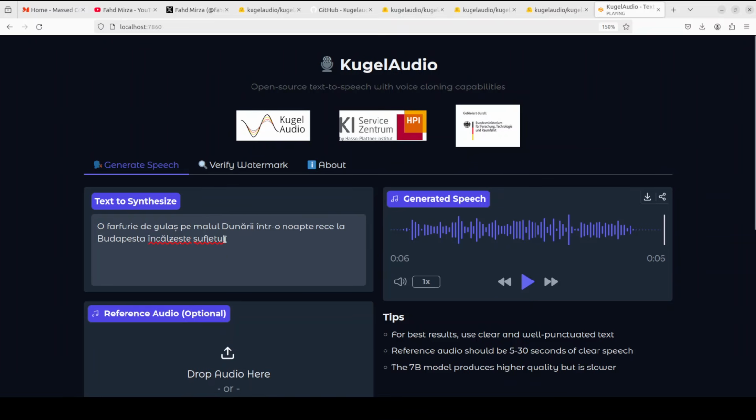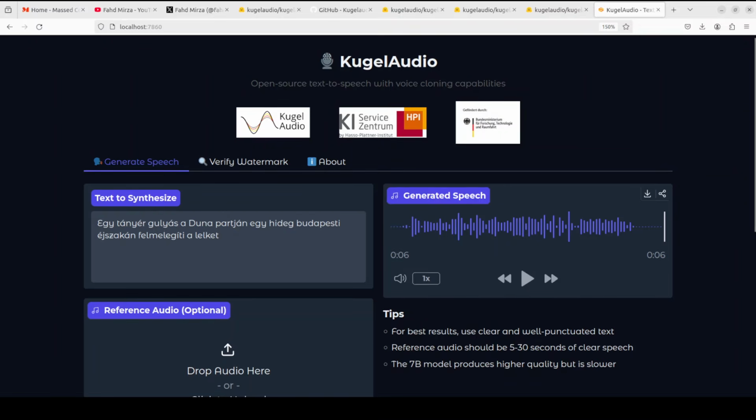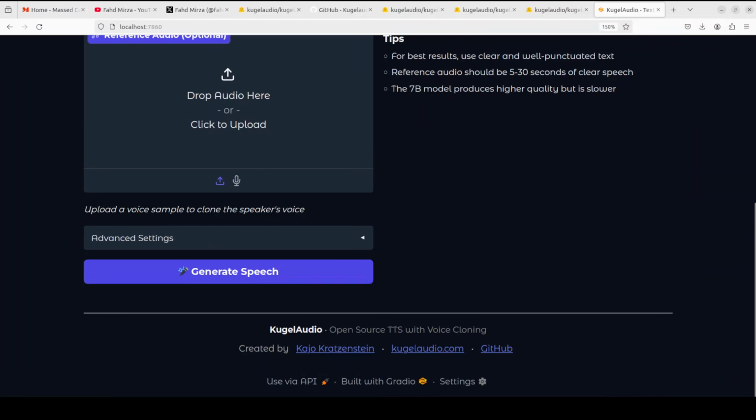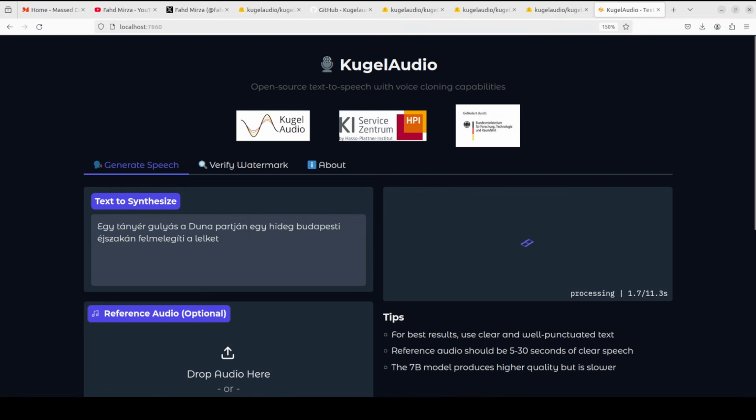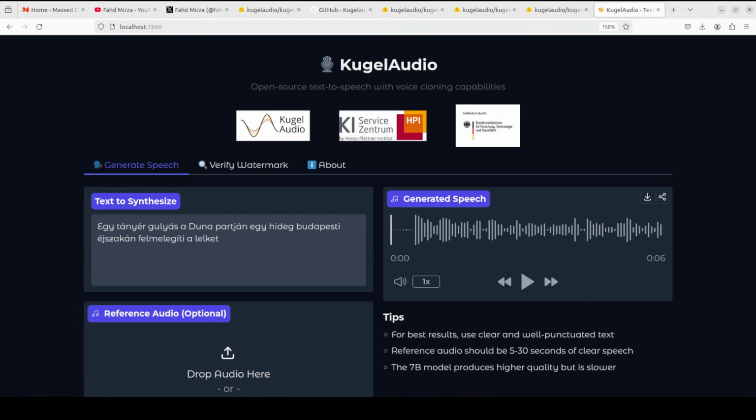Okay, so this seems like to me Budapest. Doesn't seem like Romanian. I think I have mixed it. You know what? Let me do this Hungarian one first. Or maybe, hang on. Sorry, yeah, that's correct. This is a Hungarian one, so I'll just try it out. So let's first check Hungarian and then we will do Romanian again.